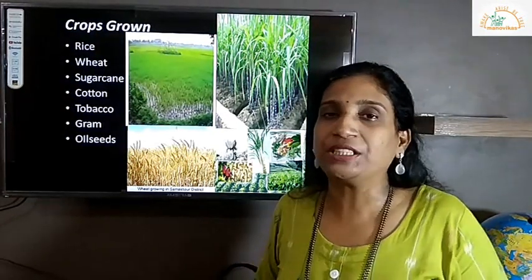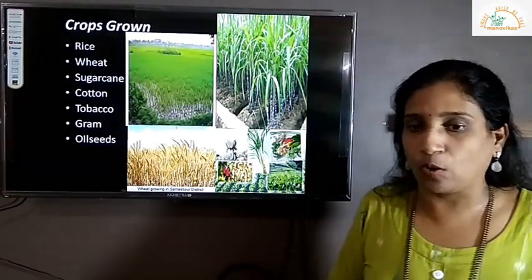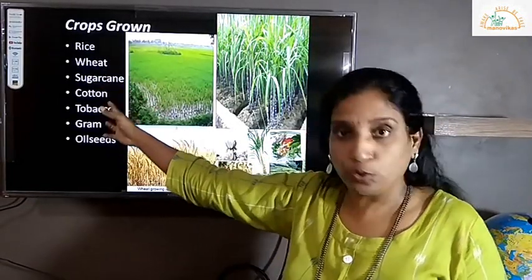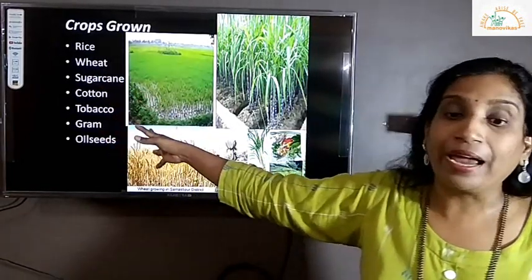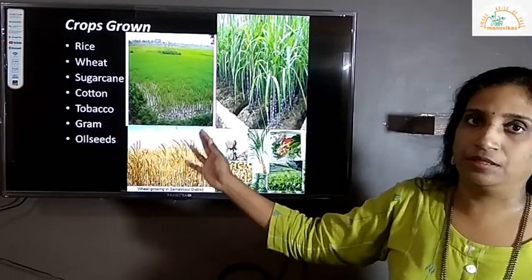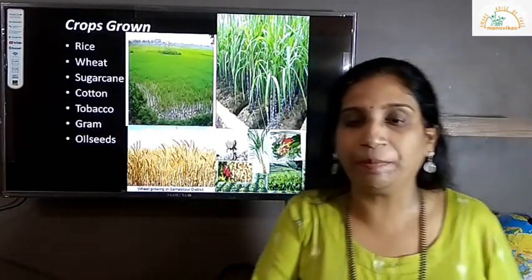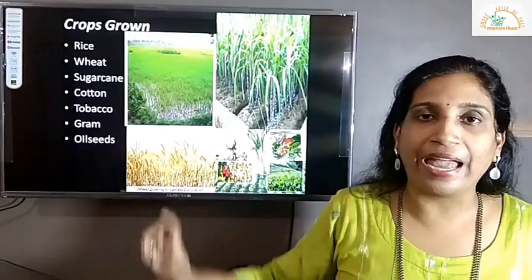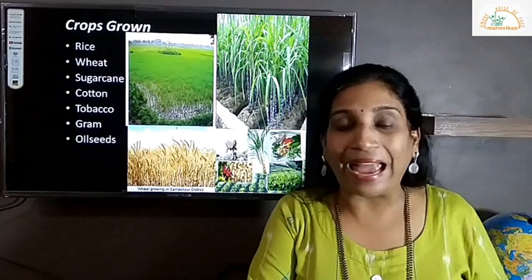Usually the crops which are grown in this alluvial soil, the main ones are rice, wheat, then sugarcane, cotton, tobacco, gram and oil seeds. Remember, this is very important. Crops will be asked to name in the exams. So this is all about the alluvial soil. Now we'll see the black soil.